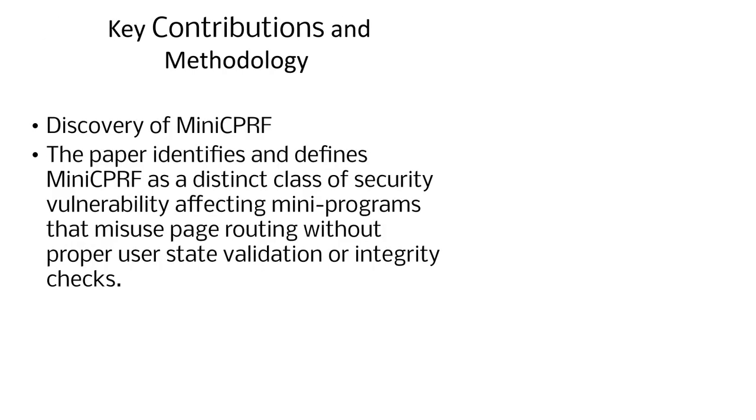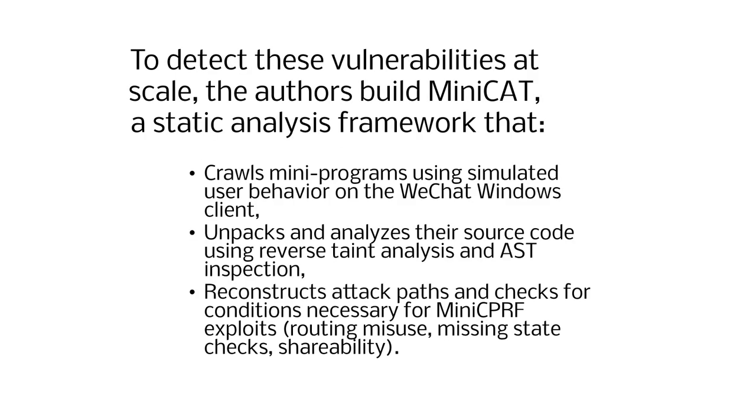Key contributions and methodology. Discovery of MiniCPRF. The paper identifies and defines MiniCPRF as a distinct class of security vulnerability affecting mini programs that misuse page routing without proper user state validation or integrity checks. To detect these vulnerabilities at scale, the authors build MiniCAT, a static analysis framework that crawls mini programs using simulated user behavior on the WeChat Windows client, unpacks and analyzes their source code using reverse taint analysis and AST inspection, reconstructs attack paths, and checks for conditions necessary for MiniCPRF exploits: routing misuse, missing state checks, and shareability.